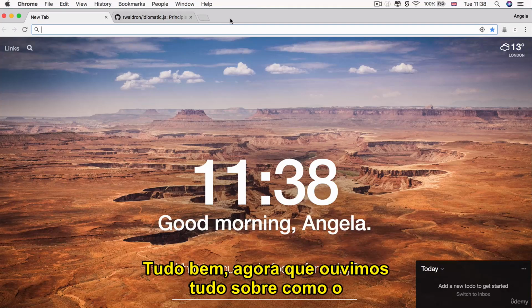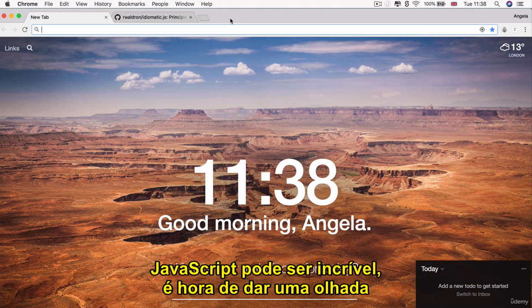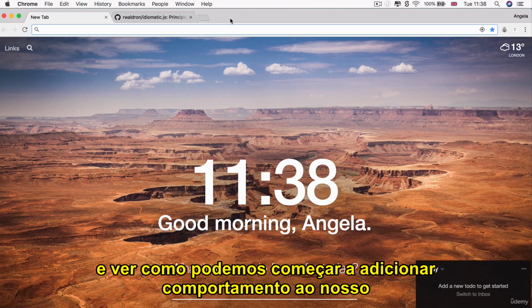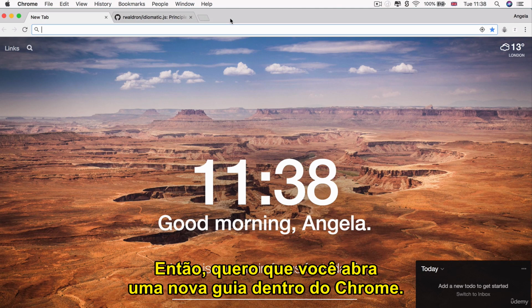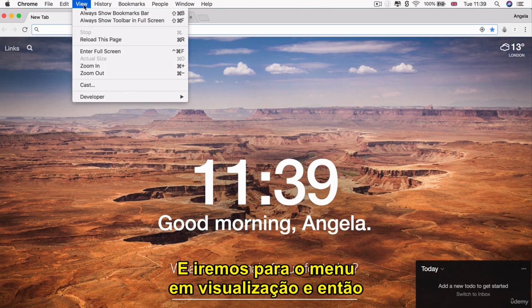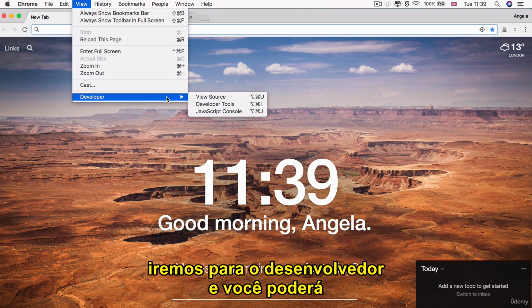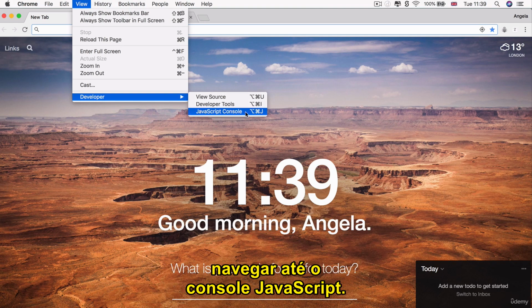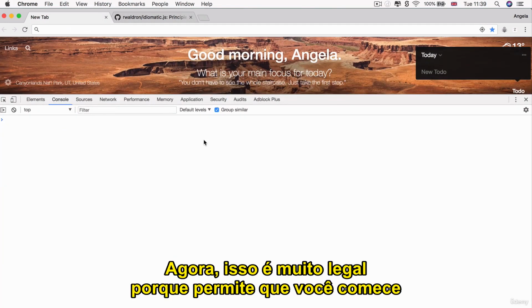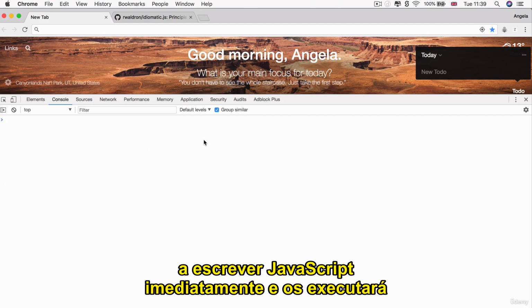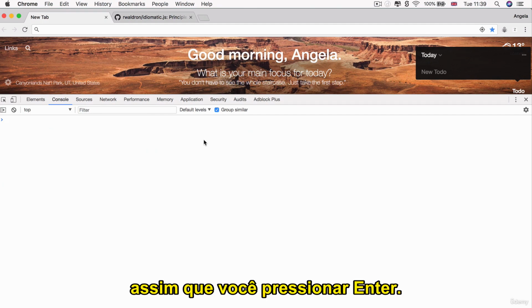Alright, so now that we've heard all about how awesome JavaScript can be, then it's really time to give it a spin and see how we can start adding behavior to our website by learning and using just a little bit of JavaScript. So I want you to open up a brand new tab inside Chrome, and we're going to go into the menu under View, and then we're going to go into Developer, and you can navigate to the JavaScript console. Now, this is pretty cool because it allows you to start writing JavaScript straight away, and it will run them as you hit enter.